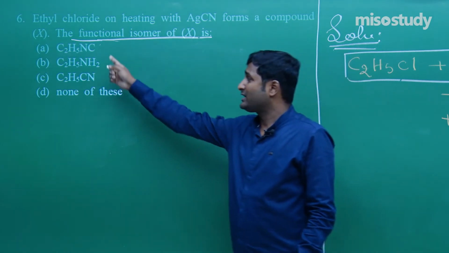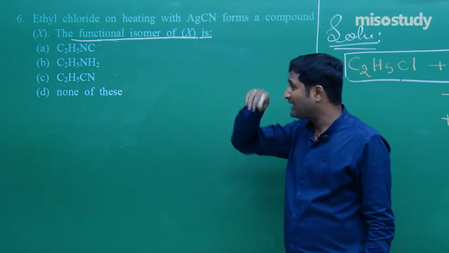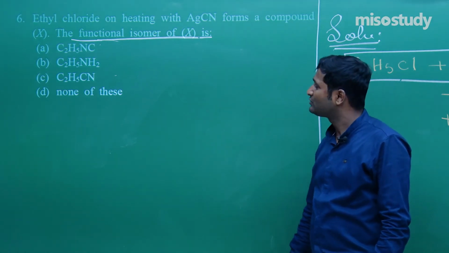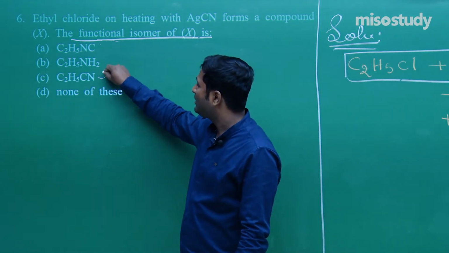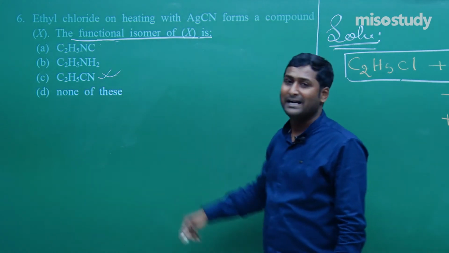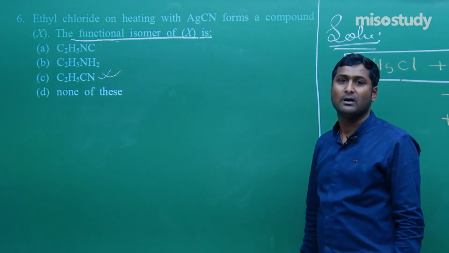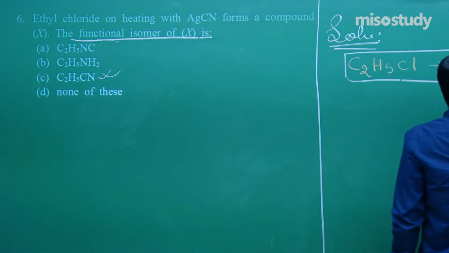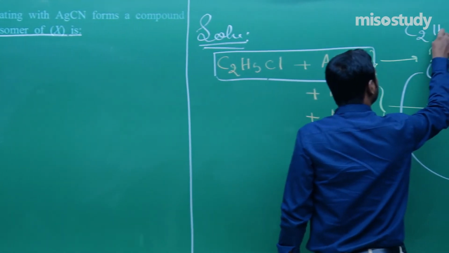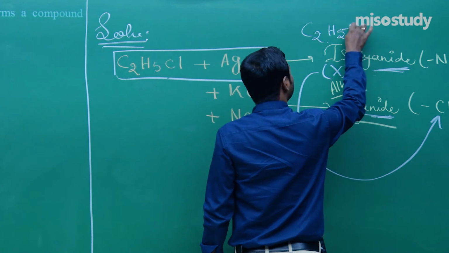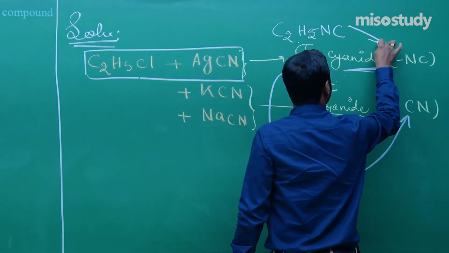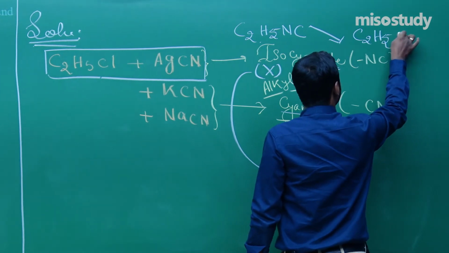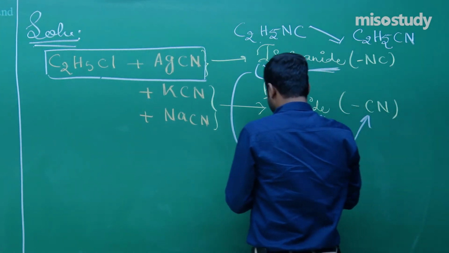X is C2H5NC, so the functional isomer of X is C2H5CN. Cyanide is the functional isomer of isocyanide. Here the product is C2H5NC, and the functional isomer of C2H5NC is C2H5CN.